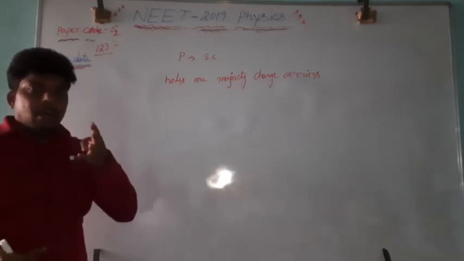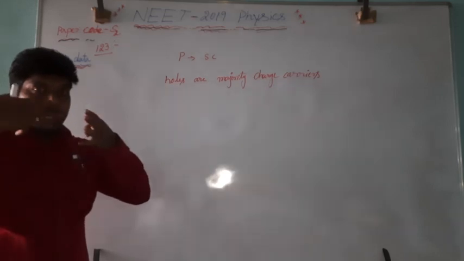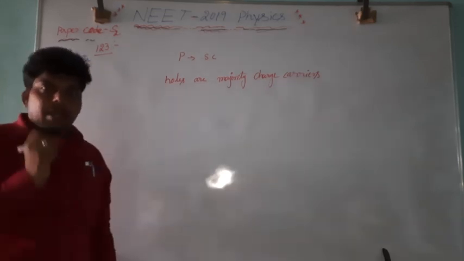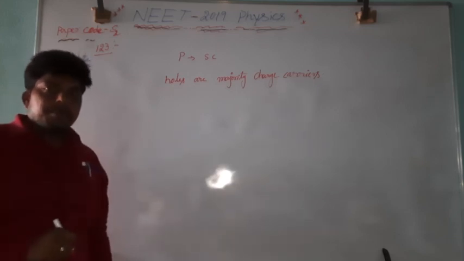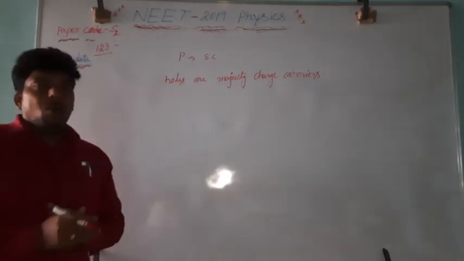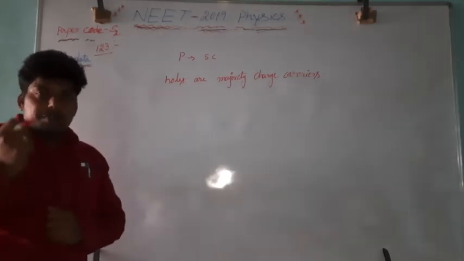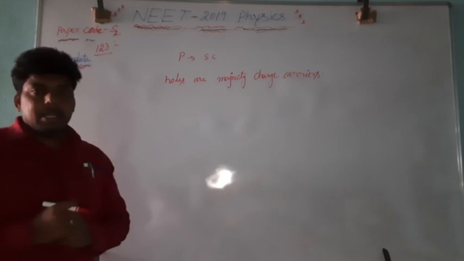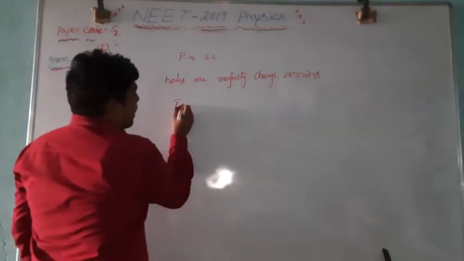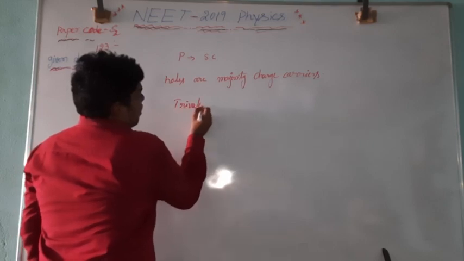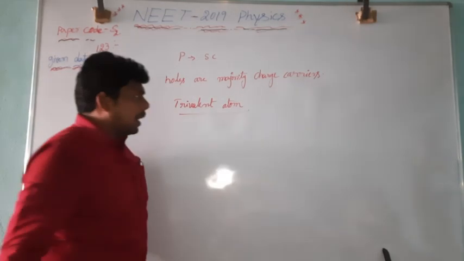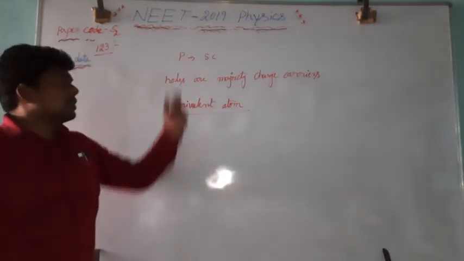If you add a trivalent atom, the one which has 3 valence electrons, then an additional hole will be created. So if you want to make a p-type semiconductor, a trivalent atom is required.